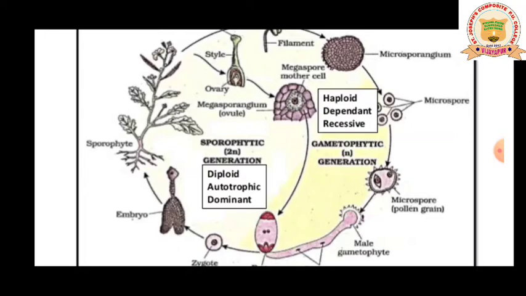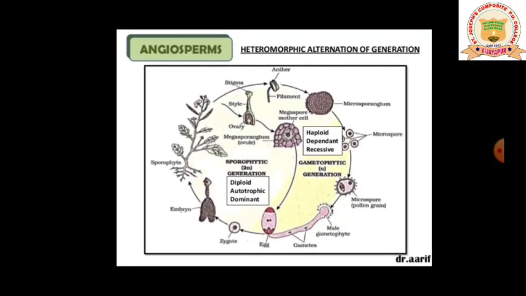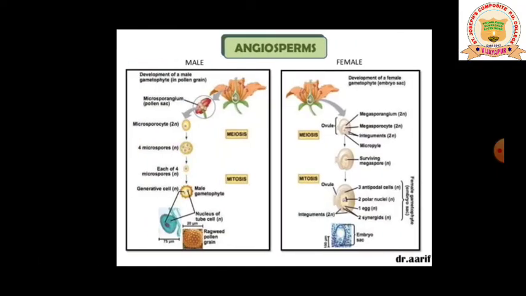And the sporophytic condition is dominant, through which you get your male and female reproductive structures. So the alternation of generation in angiosperms is heteromorphic. Two different kinds of male and female gametes you are going to see.